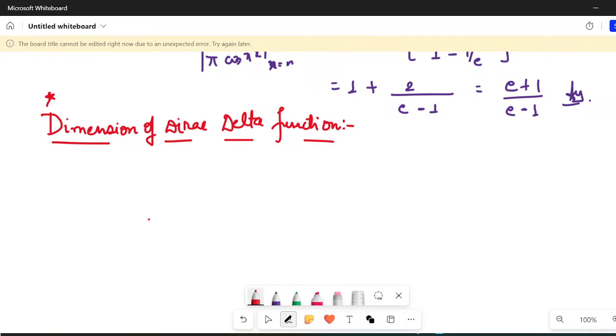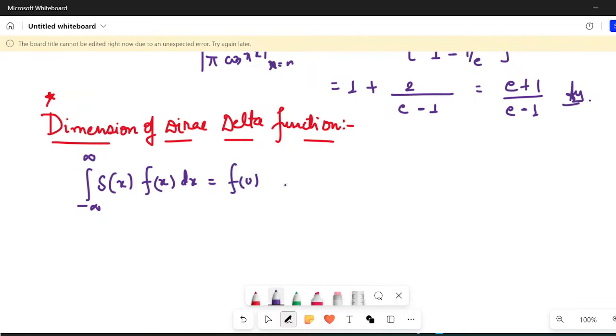Just think about the filtering property that I suggested. So what is the filtering property? I told you, if I integrate from minus infinity to plus infinity, Dirac of x, f of x, dx, it is equal to, let's say, f of 0.